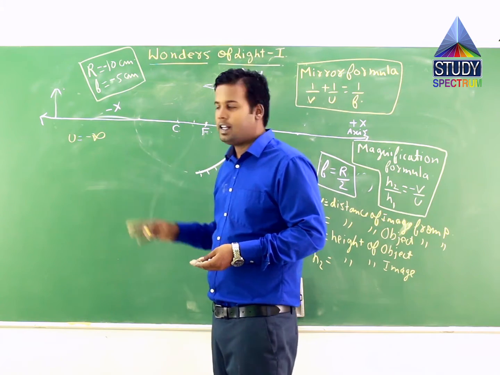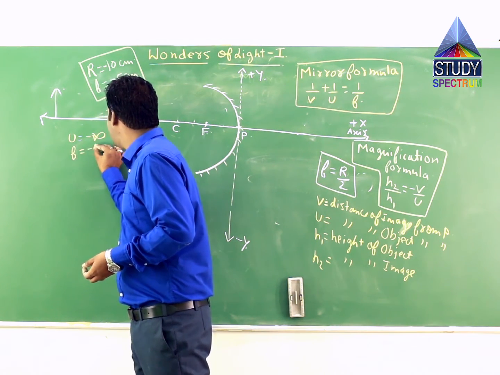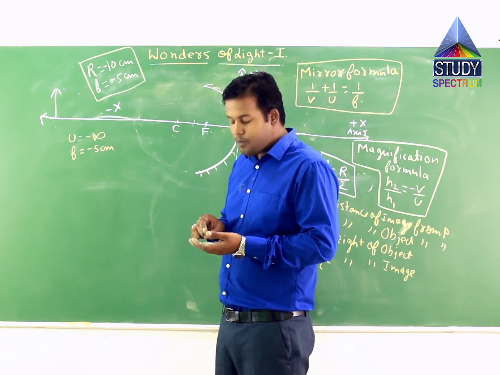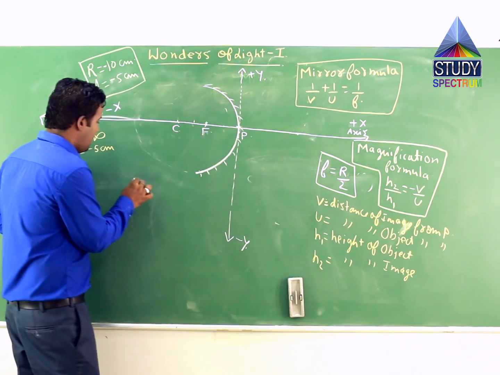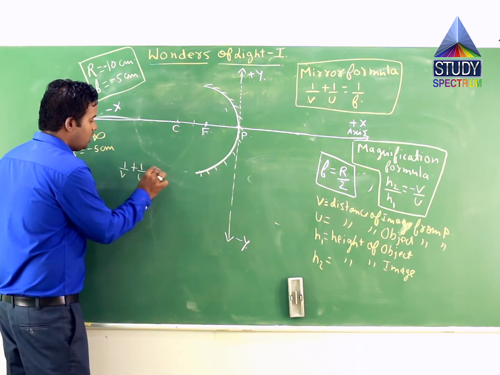Okay, so let us solve the very first case: object placed at infinity, u is equal to minus infinity. In that case, f is equal to minus 5 centimeters, which I have mentioned over here also. Now, if I use the mirror formula, I can write 1 by v plus 1 by u is equal to 1 by f.